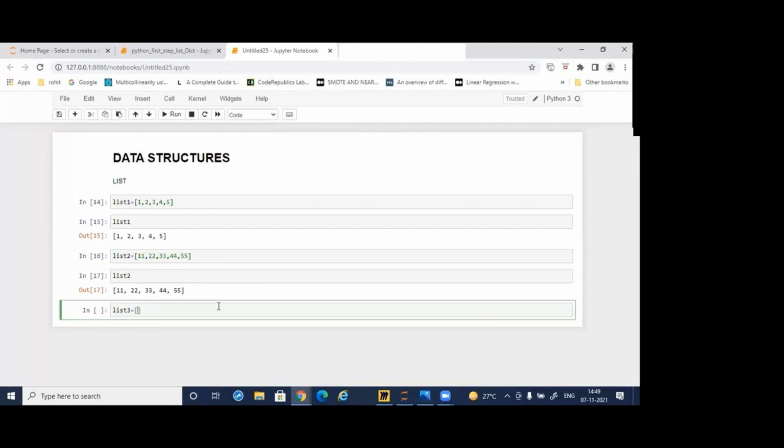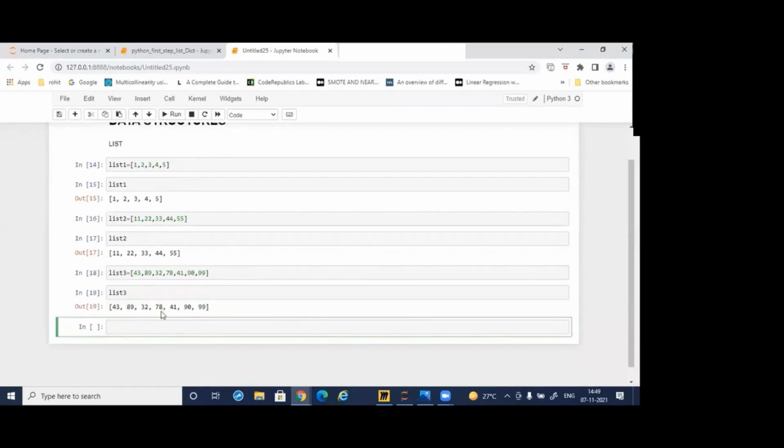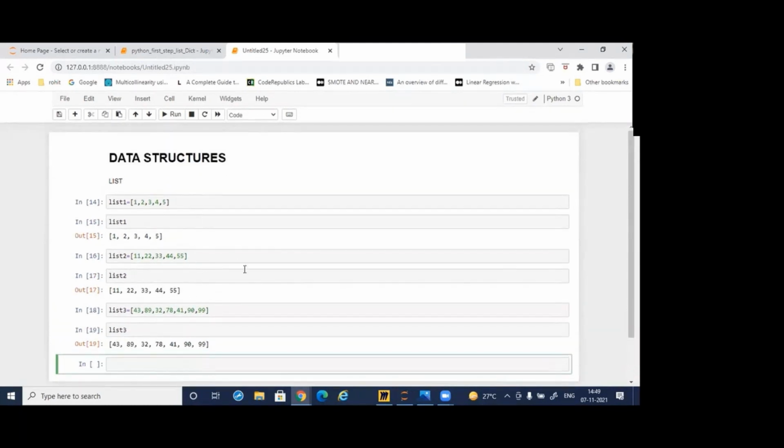Suppose here I'm writing 43, 89, 32, 78, 41, 90, 99. Any values you can put here, right? Click on the run button and now you can see list3. Click on the run button. So in this way, we can create the list.